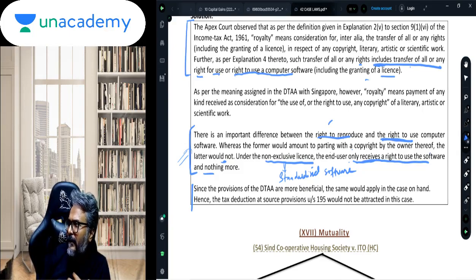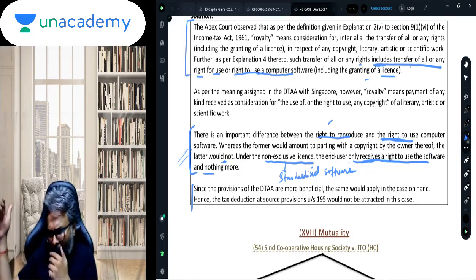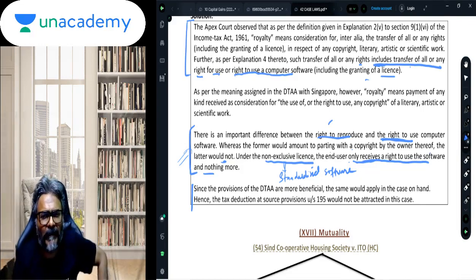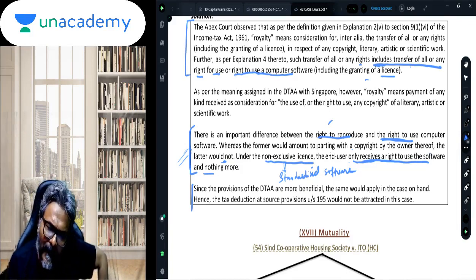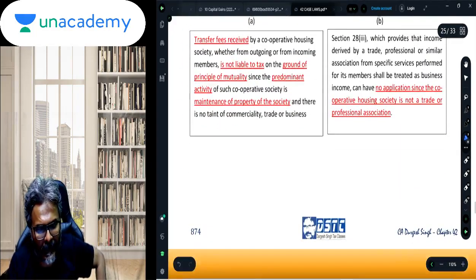Okay. So in a non-exclusive license agreement, what we, the user, get from Microsoft is only a right to use it, but not the right to reproduce it. Although right to use as per our Act, Income Tax Act, is to be considered as a royalty payment. But as I told you, we will have to then look into DTAA. So whether right to use a computer software is not considered as royalty as per DTAA, then the position under DTAA is more beneficial as compared to the position under the Act. And accordingly, students, that is what will prevail over the position under the Act. I hope that all of you are clear with this one.